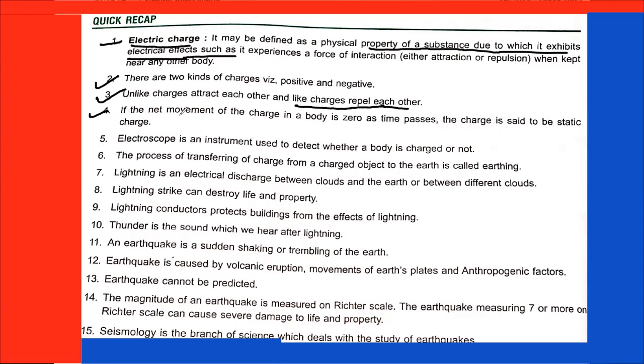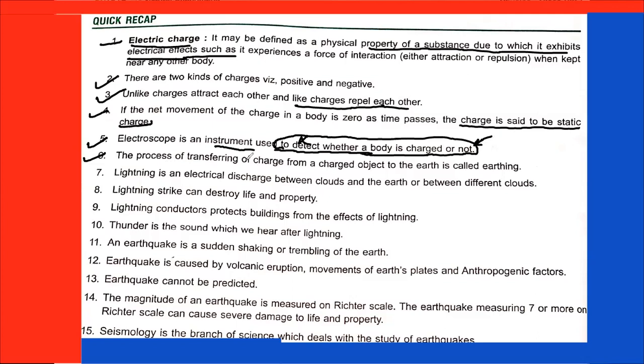Fourth point is, if the net movement of the charge in a body is zero as time passes, the charge is said to be static charge. And if charges are moving, that charge is known as dynamic charge, or current, formed by movement of charge. Fifth point is electroscope. An electroscope is an instrument used to detect whether a body is charged or not. This electroscope cannot tell anything about whether an object is positively or negatively charged. It just tells us whether an object is charged or uncharged.